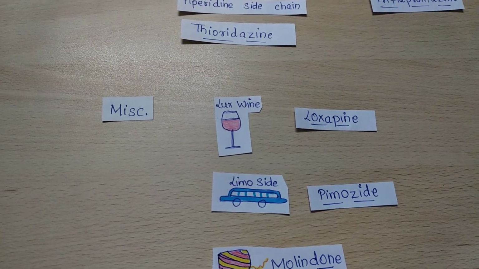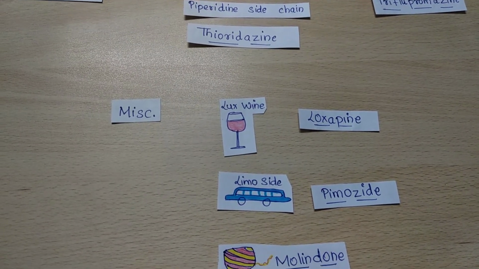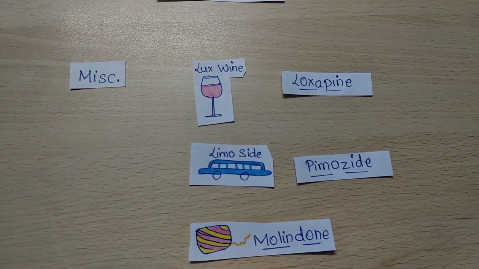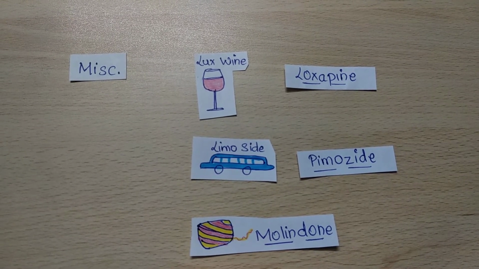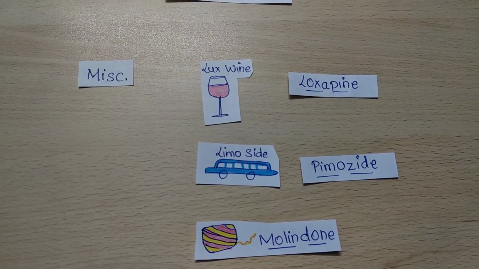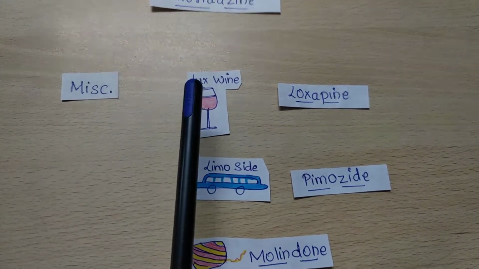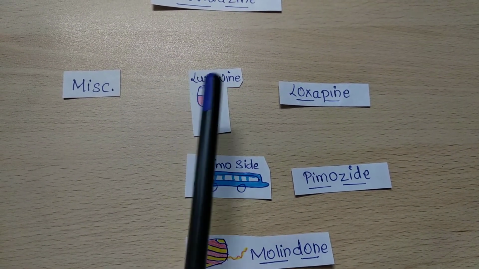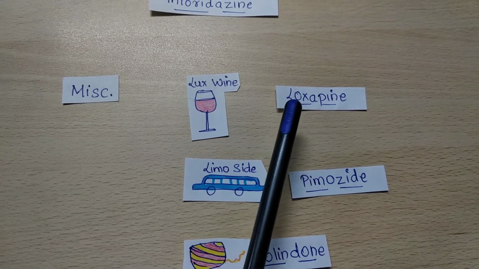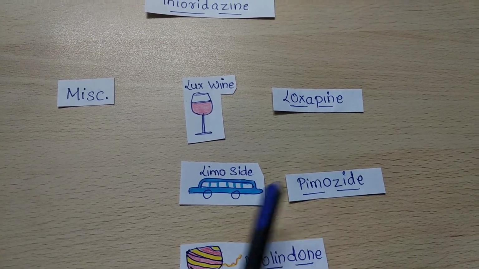After you are done eating on all the three tables, you can go to the fourth table, the miscellaneous table. Here one will be served luxurious wine, which gives us the drug loxapine.